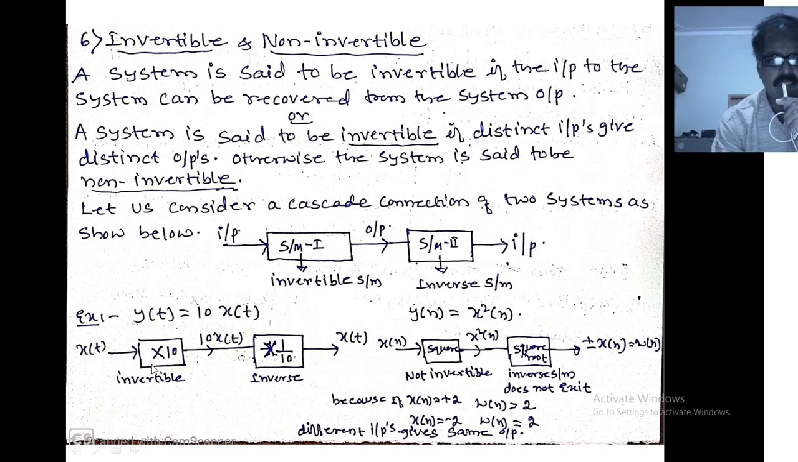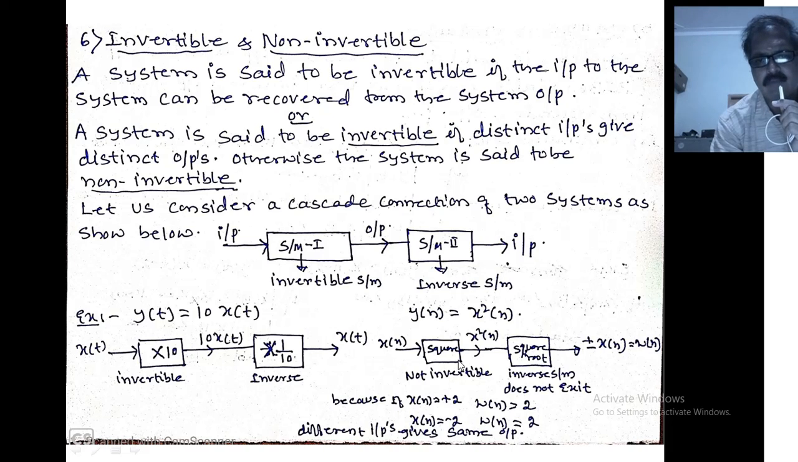I have to identify whether the system is invertible or not. I have to design the second system in such a way that it produces an output the same as the input x of t. Hence I design this system again as a multiplier, by a value of 1 by 10. The input for system 2 is 10 into x of t multiplied by 1 by 10. The 10s get cancelled, giving x of t. System 2 gives the original input of system 1. Hence this system is called invertible, and this system is called an inverse system.